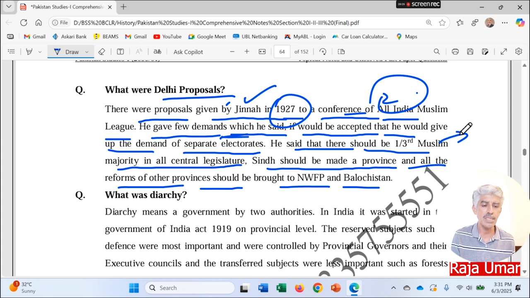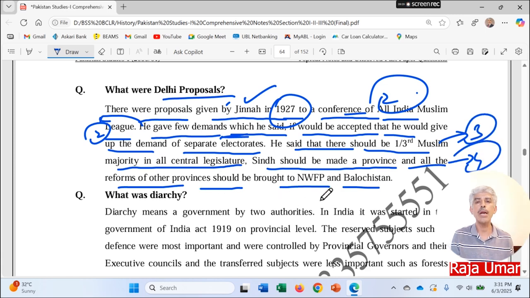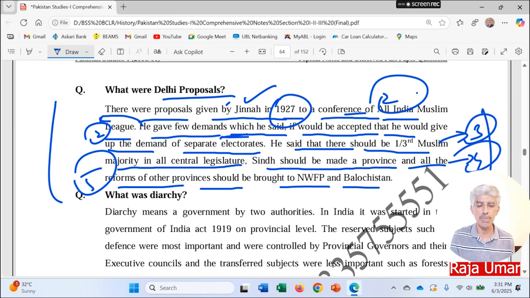1/3 seats in the assemblies. This was point number 2. And 1/3 Muslim seats in the legislative assemblies. Sindh should be separated from Bombay residency. Point number 3. Point number 4. And NWFP and Balochistan should also be given the provincial status in the form of imposition of the British laws over there. So point number 5. So you can have 4 points over here from these as well.